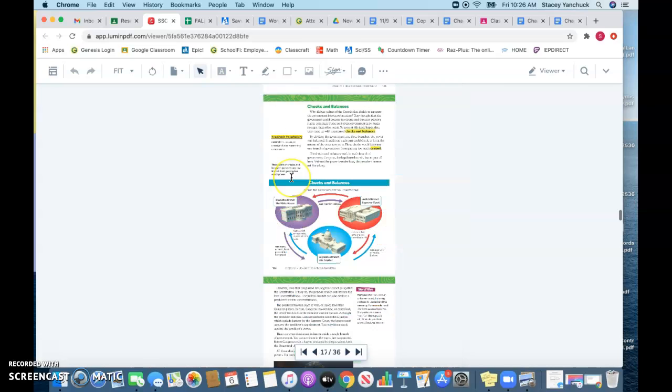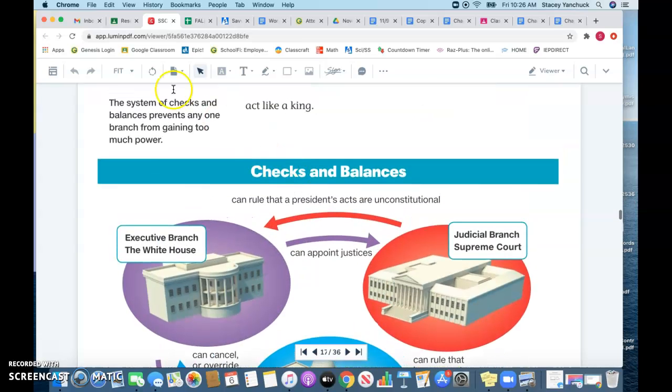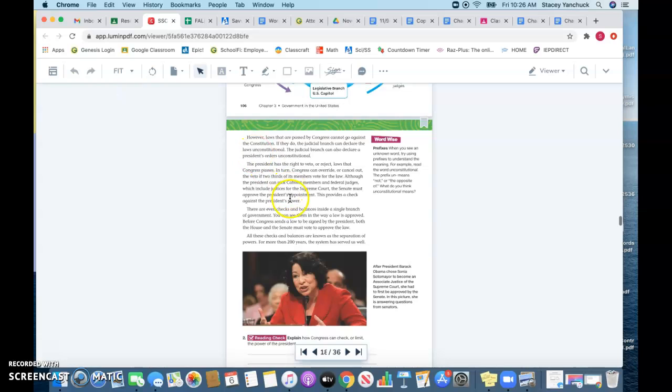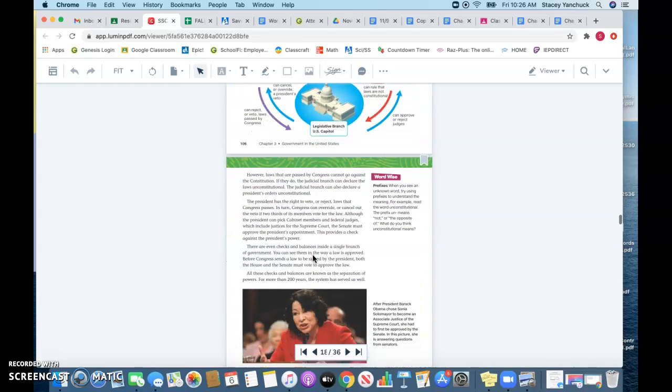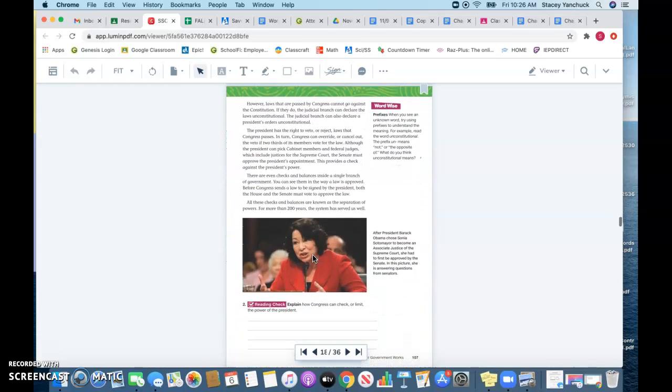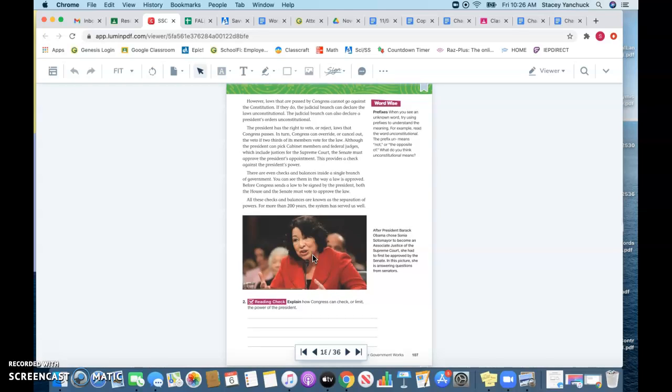So make sure you take a look at this diagram right here, because it helps you understand what they do and who can override someone else. It's not just one person who rules the world, right? The president is not the ruler and the king. Other people have to agree with what they are proposing.